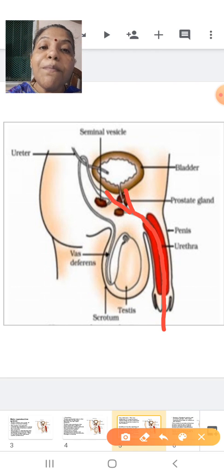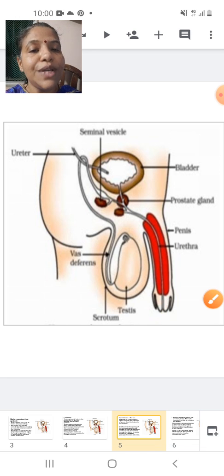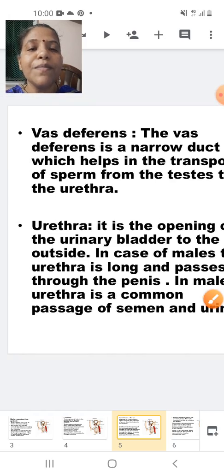Okay, so here the male reproductive system is also called the male urinogenital system. Urino because it is related to urine and genital because it is related to the reproductive system. So that is regarding the urethra. So let's look into the urethra part. Let's do the reading part.